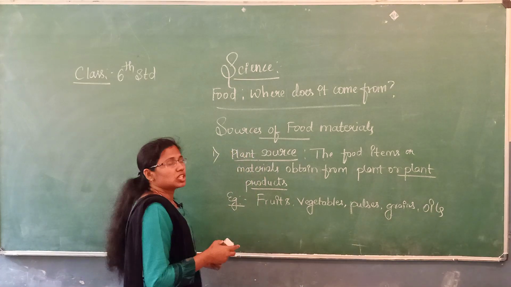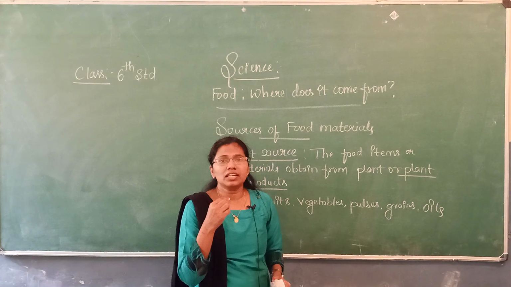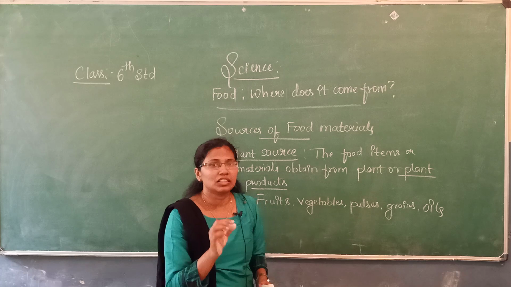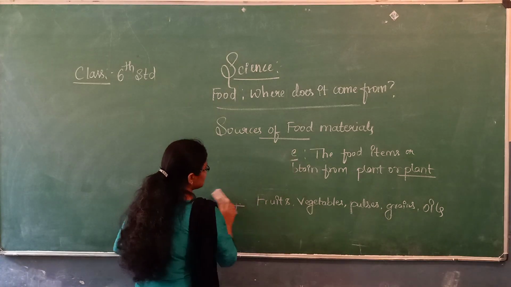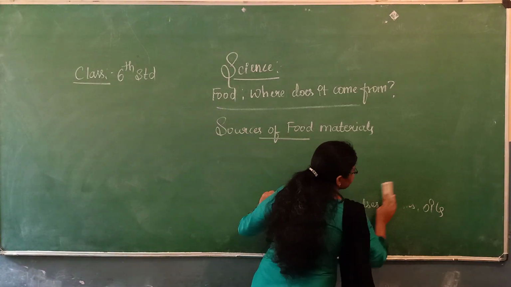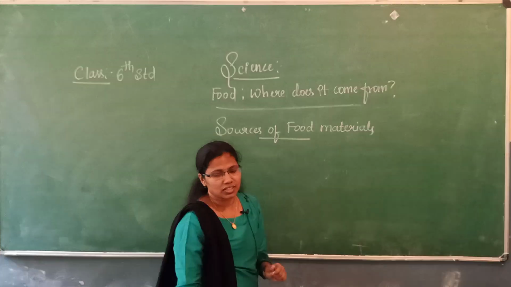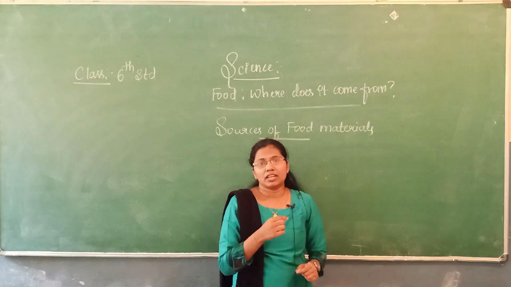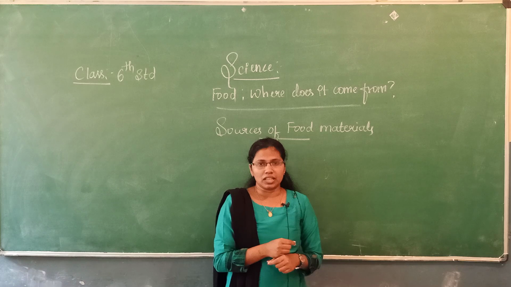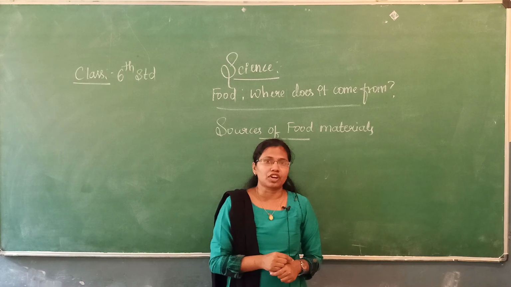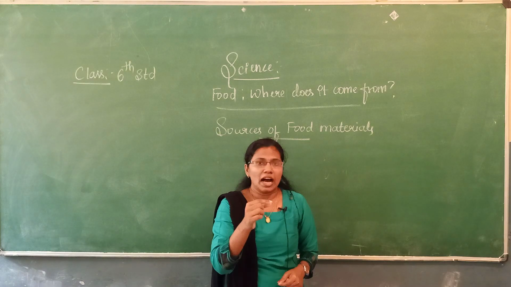Now we shall learn about another definition, that is animal sources. What is the meaning of animal sources? Here the food items are materials that are obtained from animals or animal products.